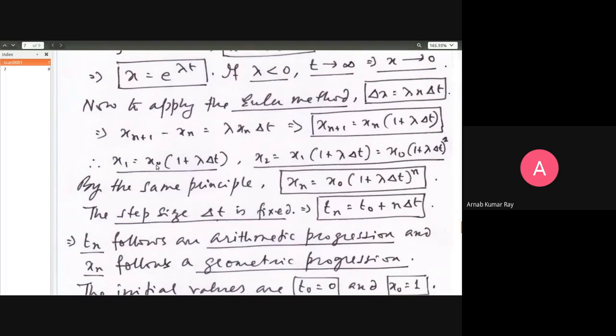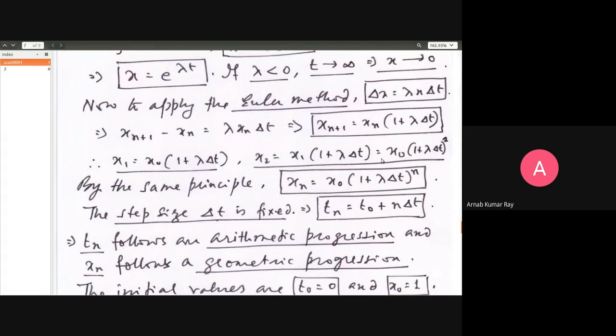And so when you start with x naught, x1 will be equal to x naught into 1 plus lambda delta t. x2 will be equal to x1 into 1 plus lambda delta t. Right? But what is x1? x1 is x naught into 1 plus lambda delta t.